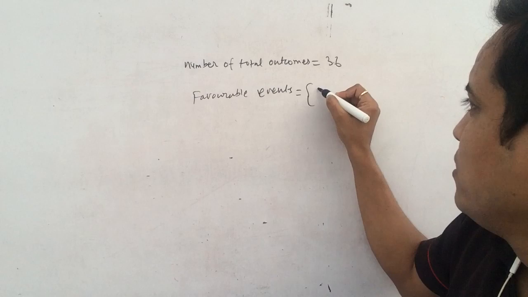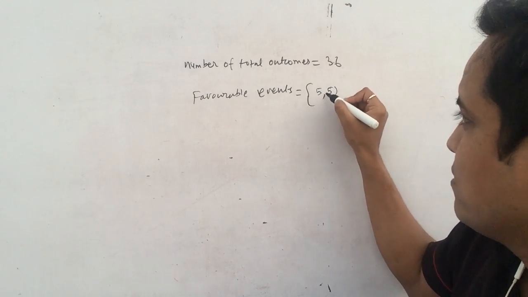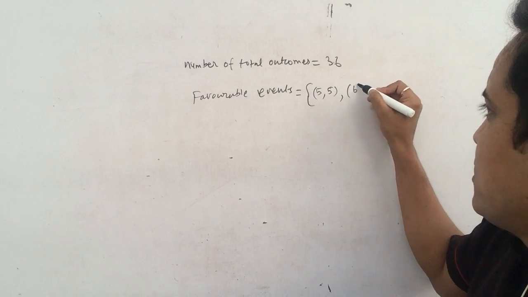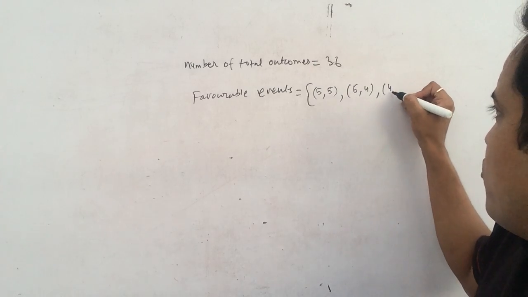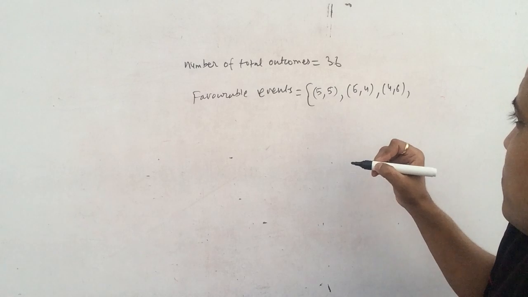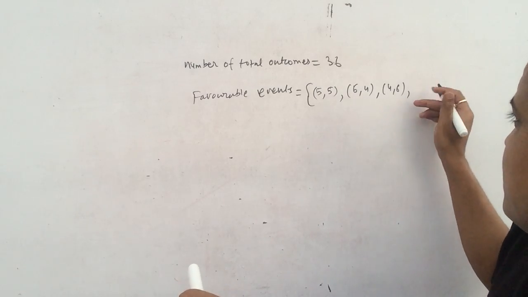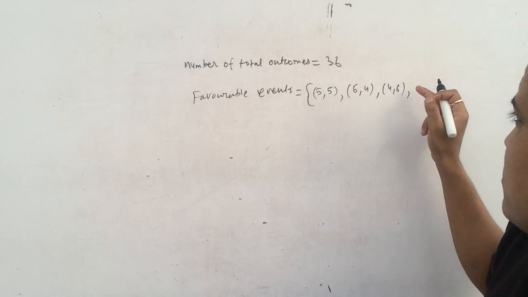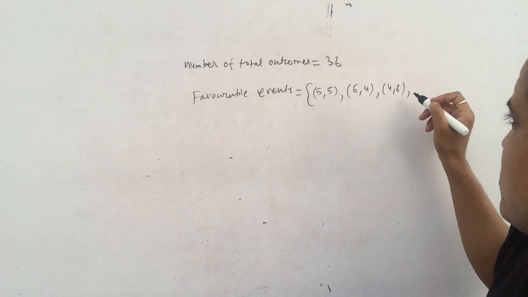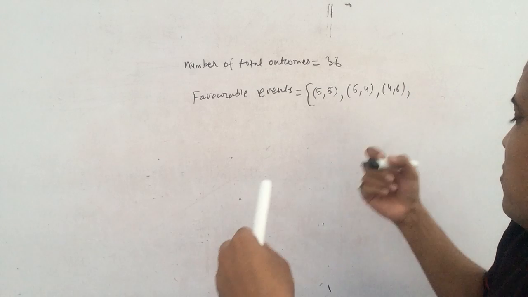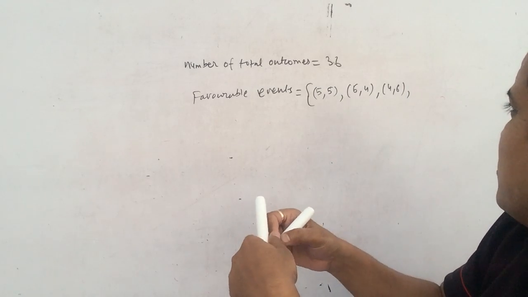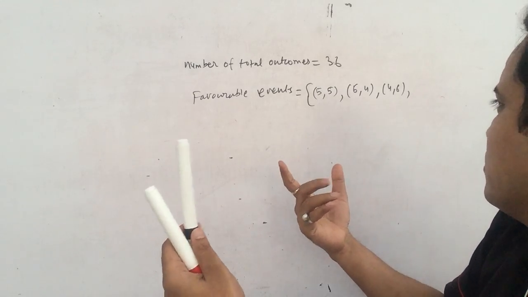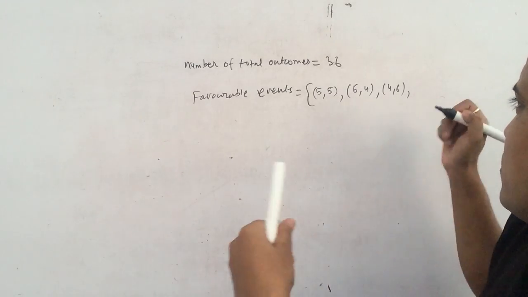So it would be 5 plus 5, 10. The easy one: 6 plus 4, 10. 4 plus 6, 10. And what more? 5 plus 5, 6 plus 4. What next? 5, 4, 3? No. Only 3 possible cases are there, I think.